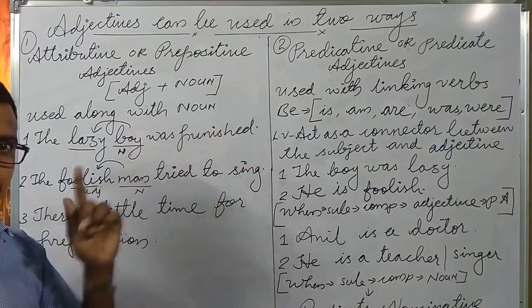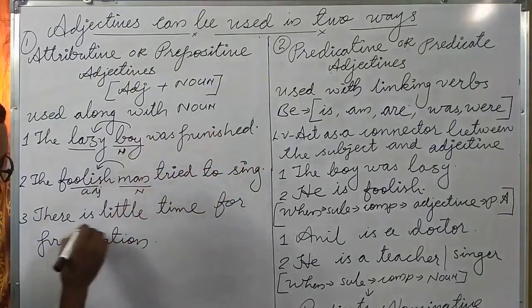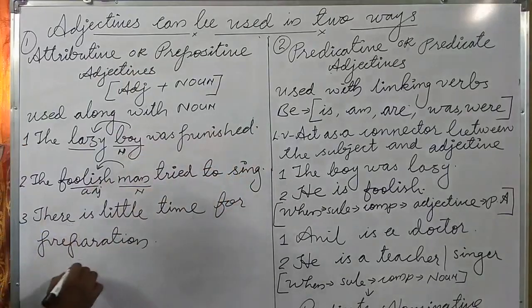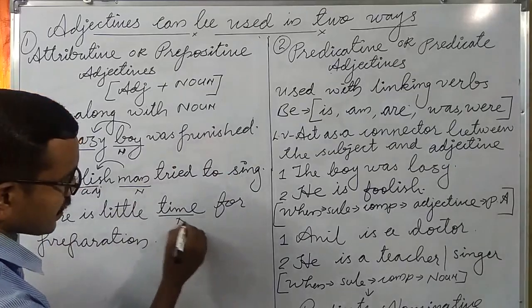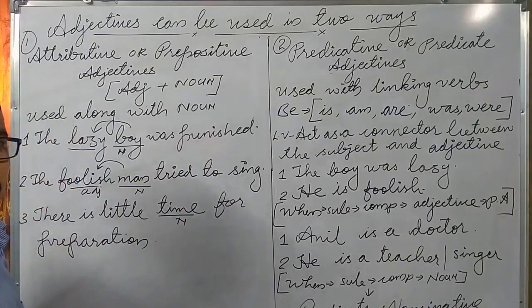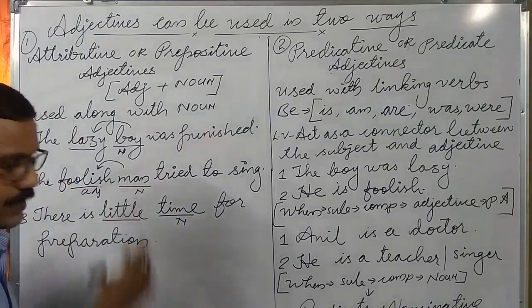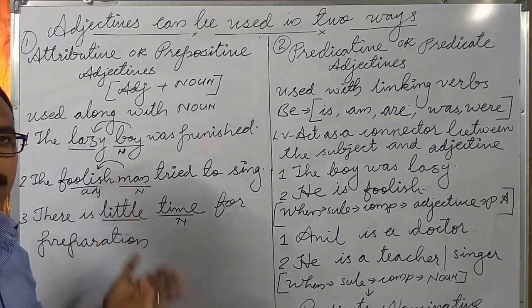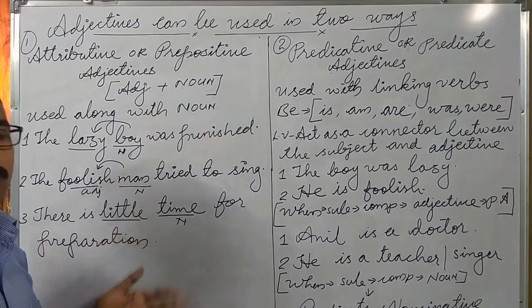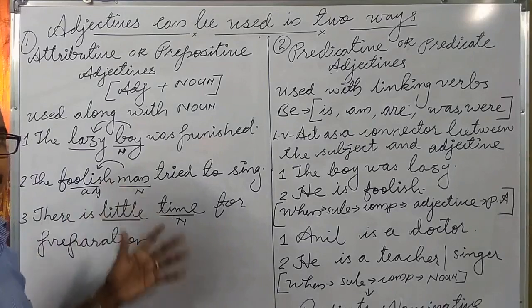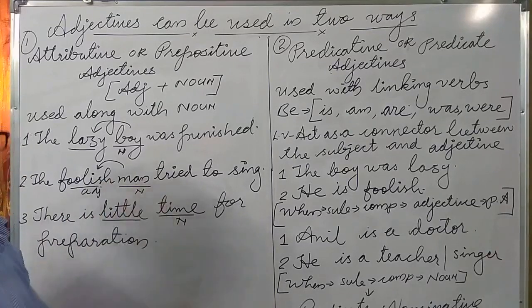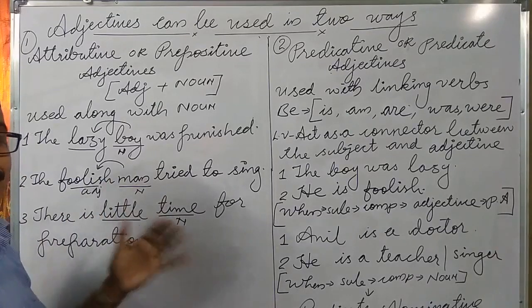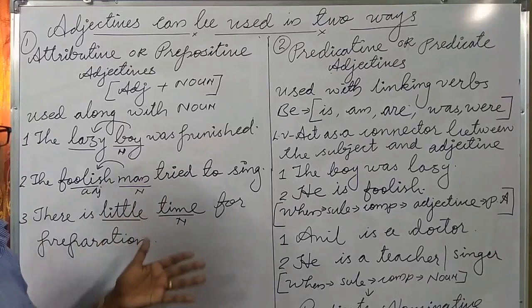Look at the next example. There is little time for preparation. Time is the noun. It is modified by little. In the previous video, I explained the uses of little, a little and the little. Little has a negative meaning. It means not enough.